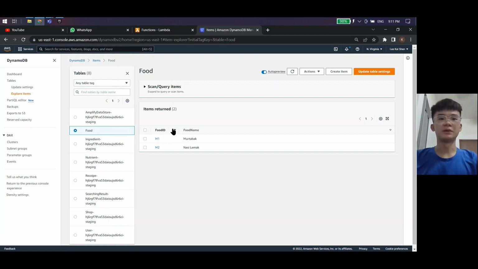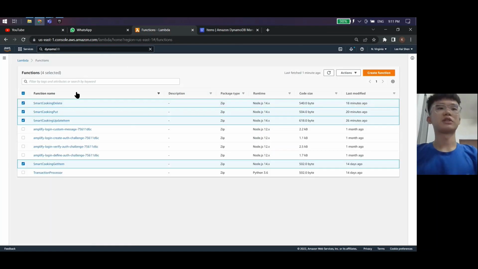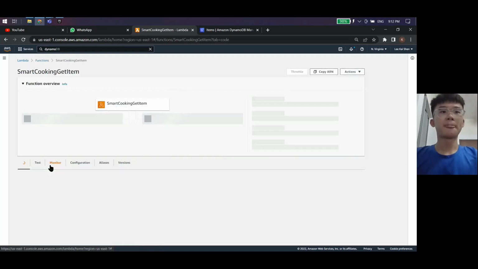We record the food ID as a string because we want to use values like M1, which means Malay food 1, C1, which means Chinese food 1, and I1, which means Indian food 1. The food name is obviously to store the food name. Let's go back here, and then we can check out the first function, which is smart cooking get.